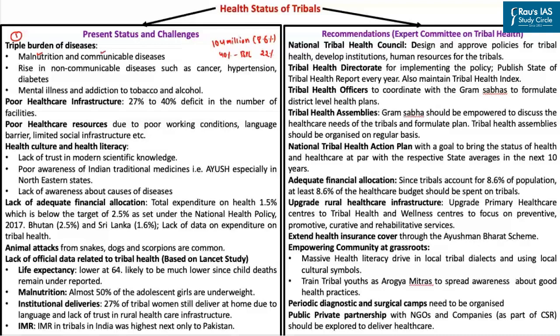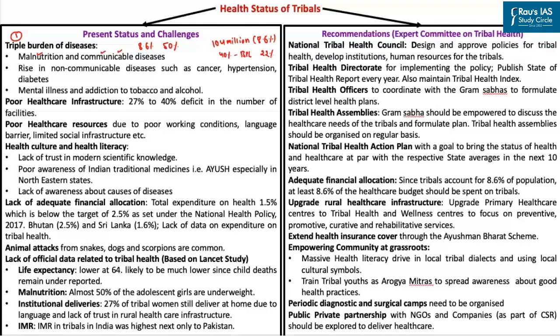For example, communicable diseases such as malaria, HIV, tuberculosis, etc. are quite rampant among the tribals. This article highlights that even though the tribals account for 8.6% of India's population, more than 50% of the deaths due to malaria take place among the tribals only.